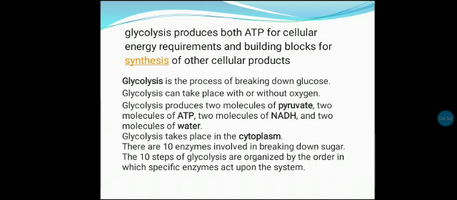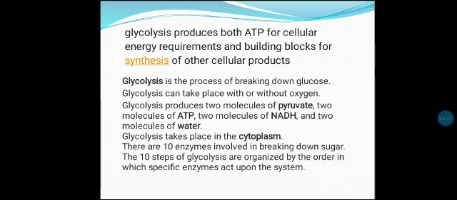So see, glycolysis is the process of breaking down glucose. Glycolysis is sometimes aerobic, sometimes anaerobic. Meaning, sometimes it requires oxygen to perform the process, and sometimes the process goes on without oxygen. Glycolysis produces 2 molecules of pyruvate, 2 molecules of ATP, again the same thing is given here, 2 molecules of NADH, that is nicotinamide adenine dinucleotide, and 2 molecules of water. The process takes place in the cytoplasm.